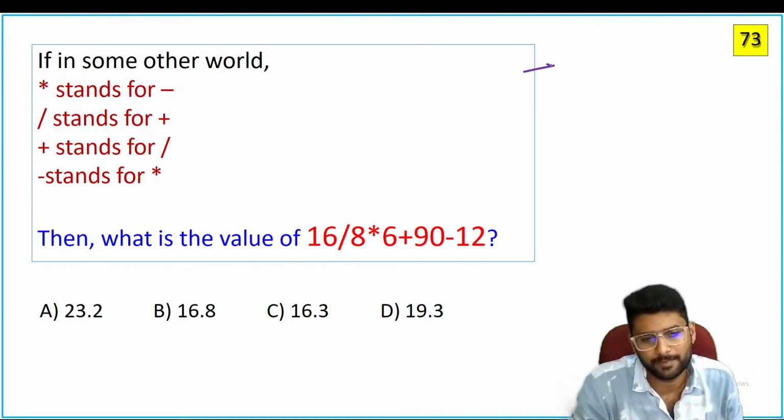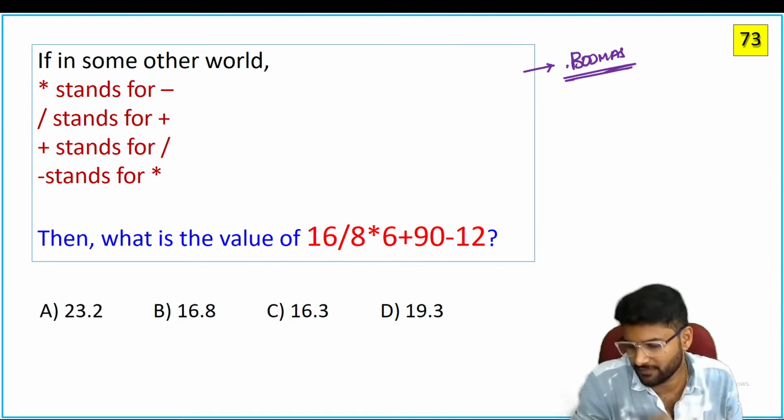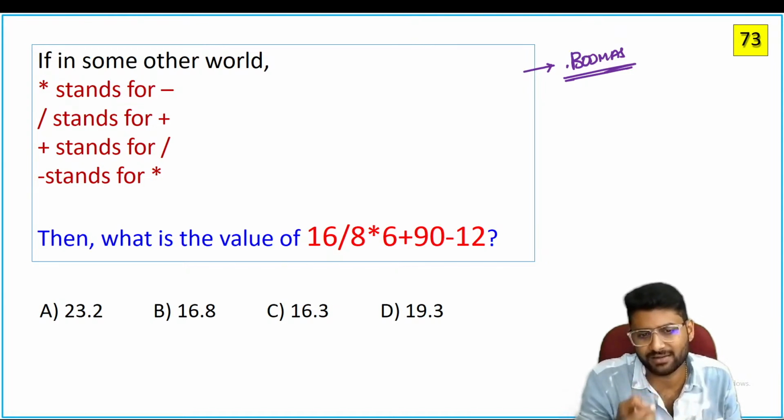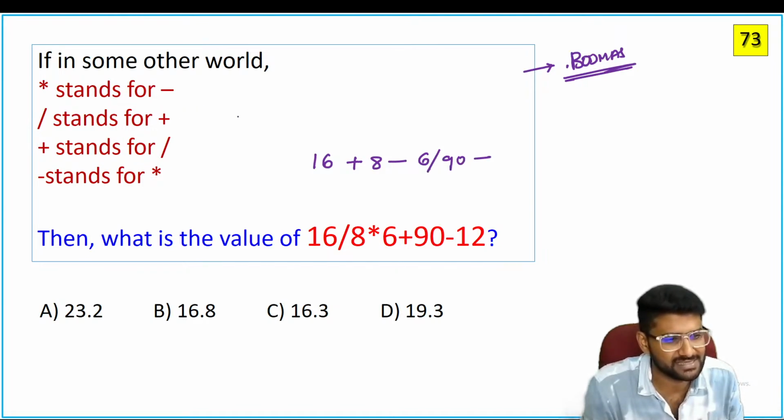C. Any calculation is a part of BODMAS rule. And you already know that every letter stands for bracket, of, division, multiplication, addition, and subtraction. 16 divided by means it's a plus. 8 star says that minus of 6, plus says that divisible by 90, minus of minus. See, minus stands first again.